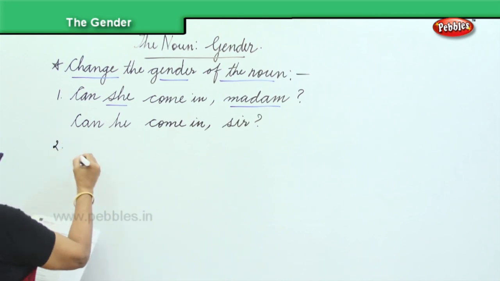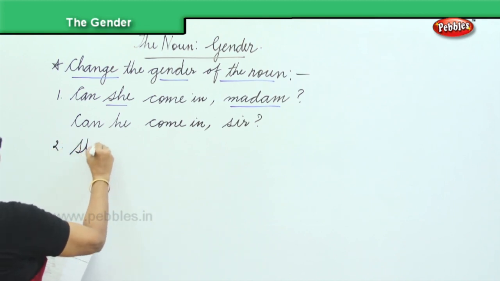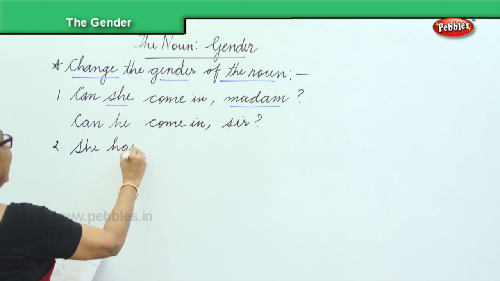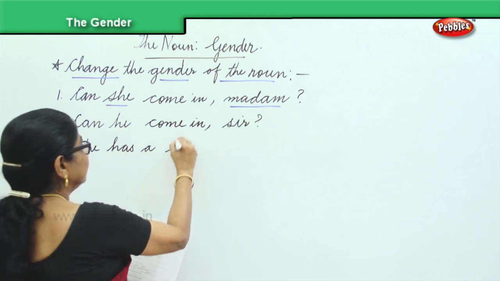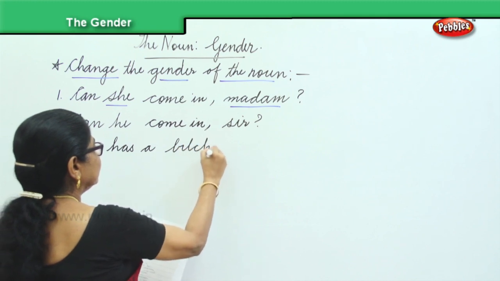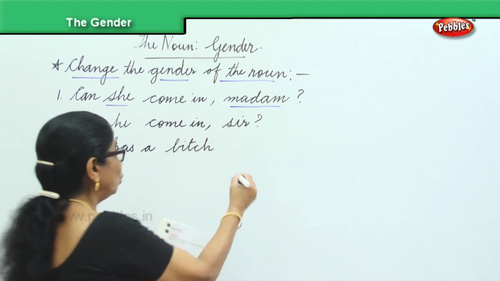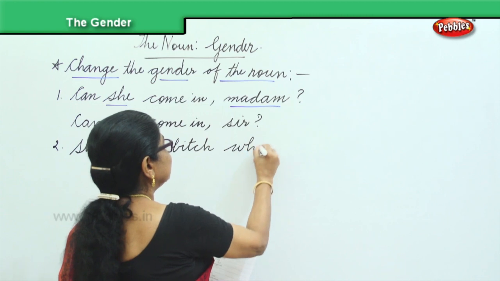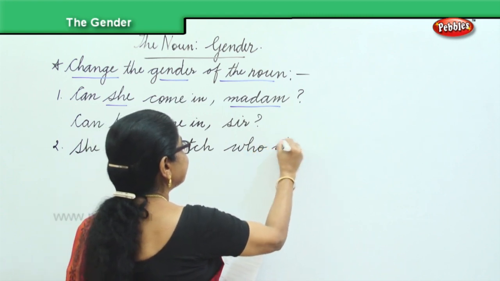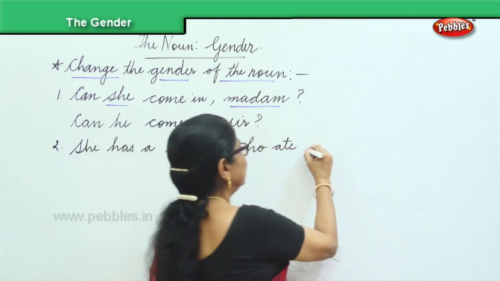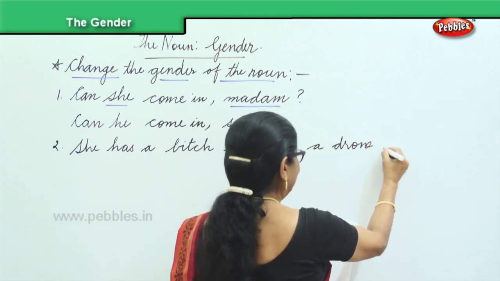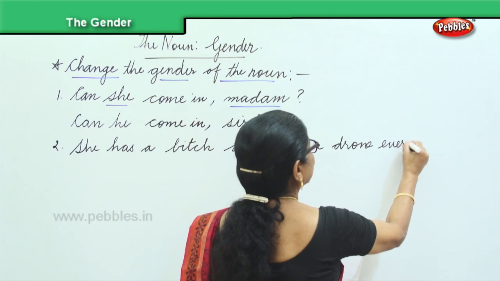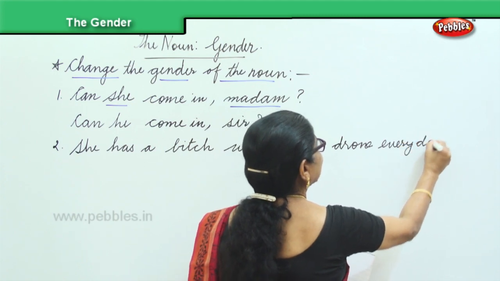Second one. She has a bitch who ate a drawn every day.